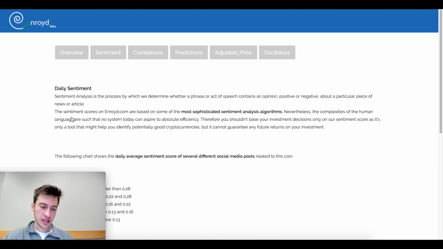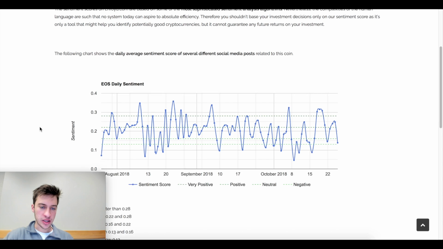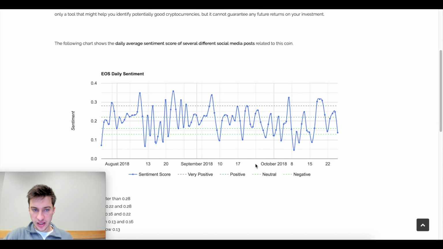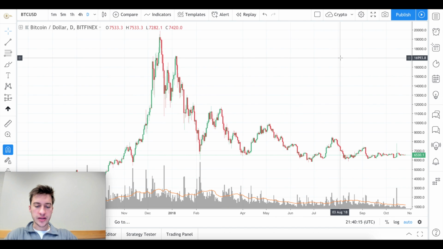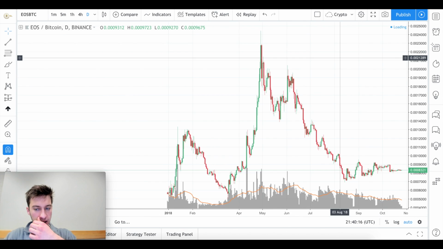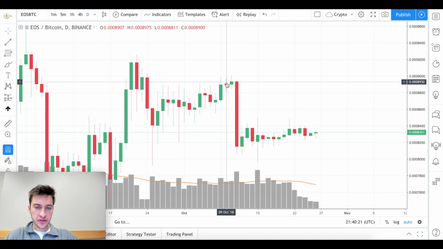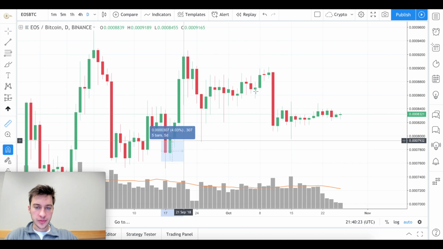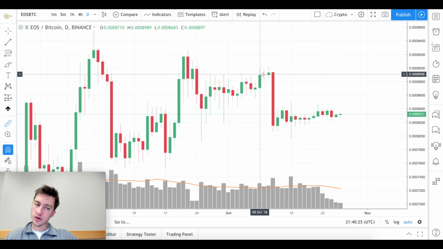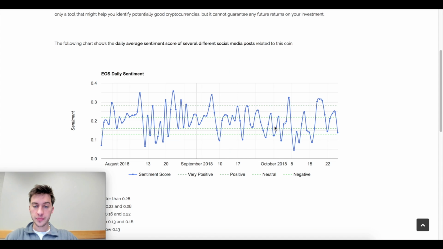And look at the positive and negative impact of EOS. And we can see very negative sentiment that had occurred October 8th. So if we look at EOS BTC, October 8th, that was here, just about at the top of this uptrend. So we have a sustained uptrend. And at the top of this uptrend, we get an extreme amount of negative sentiment, which causes price to go down.